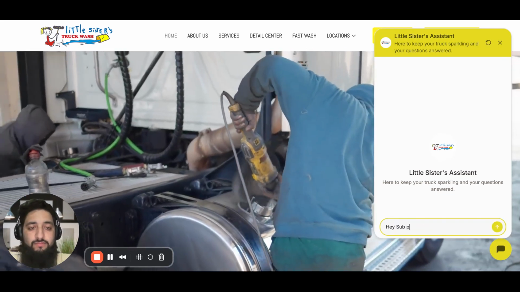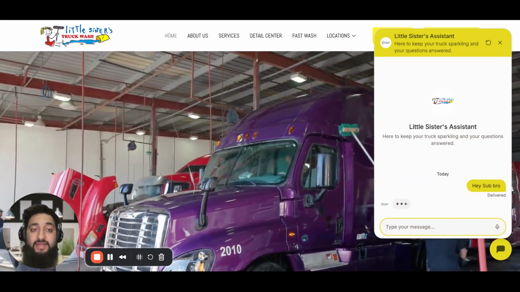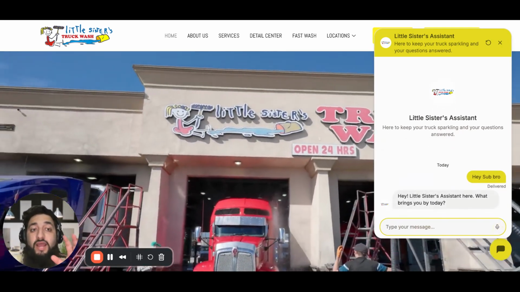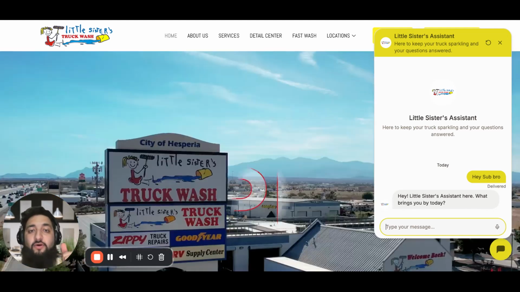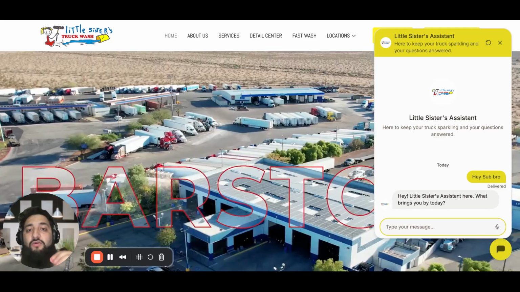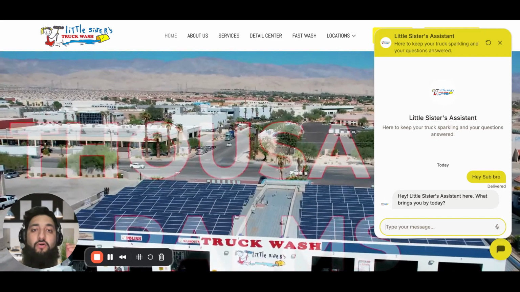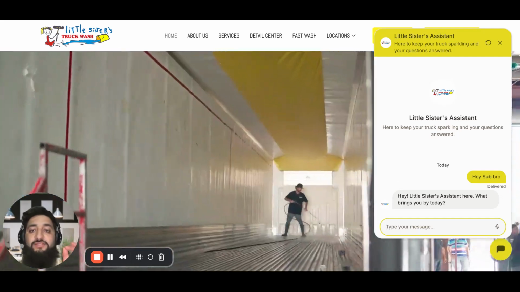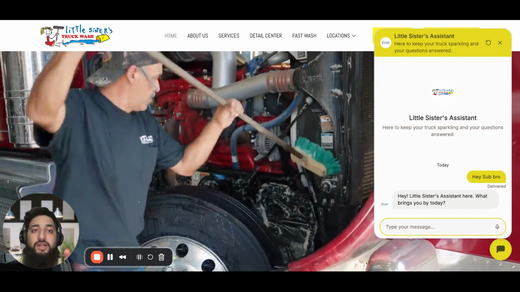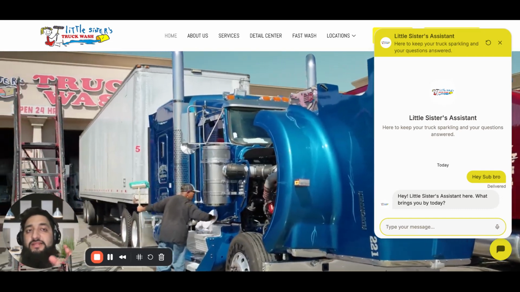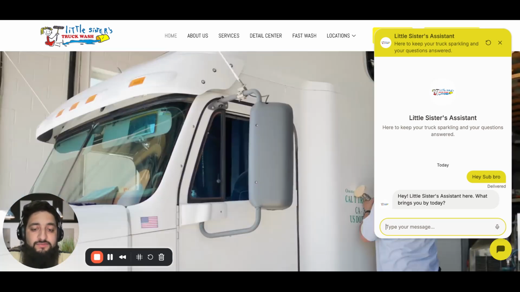By the way, it is connected with GPT-5. I have also provided the complete website's information in the backend, and I have given it a way to search on the website. So whenever we add a new page, it already knows that page's information, and it can reply to people. We don't need to update the chatbot later on. We just need to update our website. The chatbot already knows everything. Okay, so let's ask some random questions here.